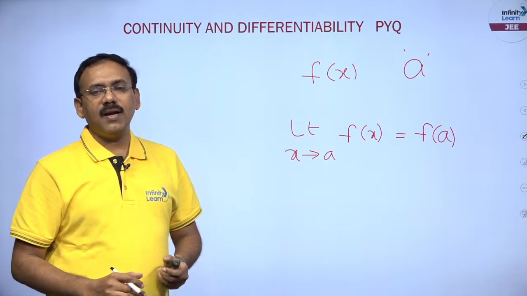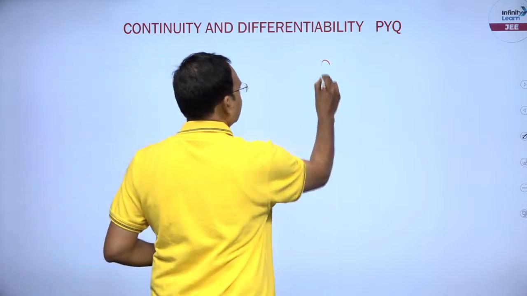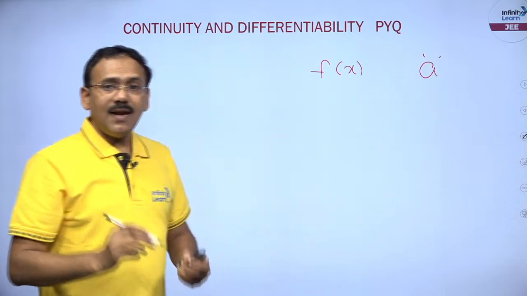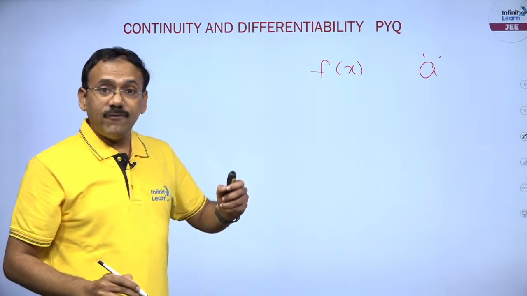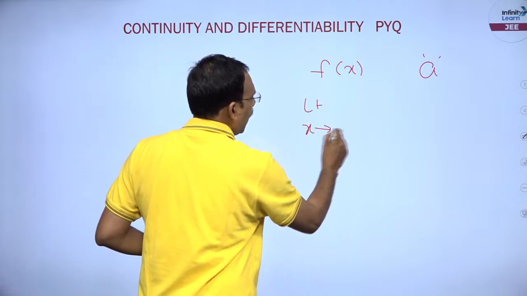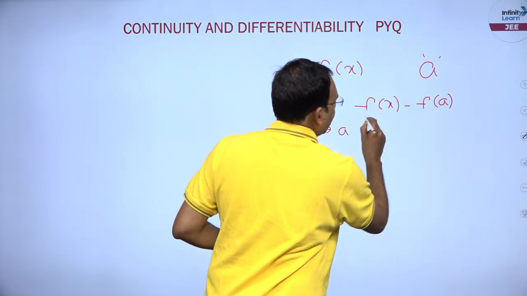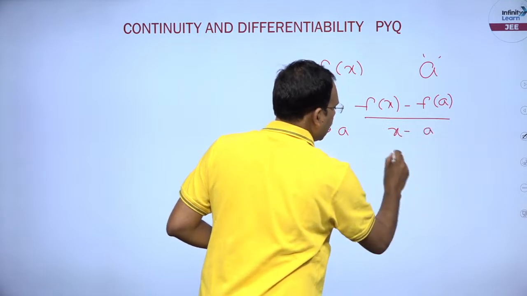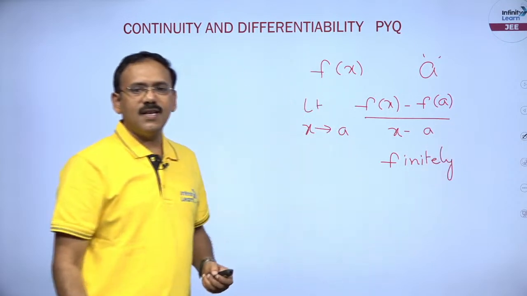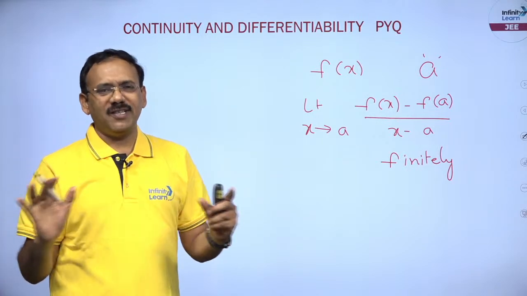Then what do we mean by differentiability? Take a function f of x, and suppose A is a point in its domain. When can we call this function differentiable at A? If limit x tends to A, f of x minus f of A by x minus A, exists finitely, then we say that the function f is differentiable at x equal to A. That's it, only 2 points.